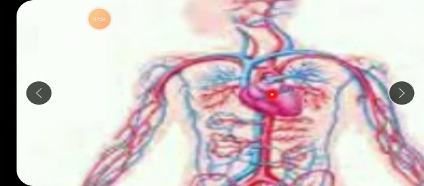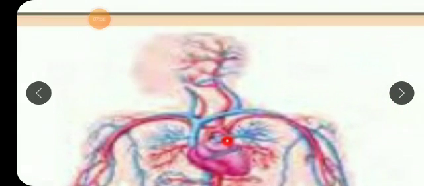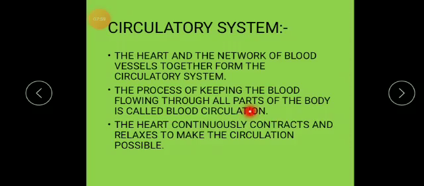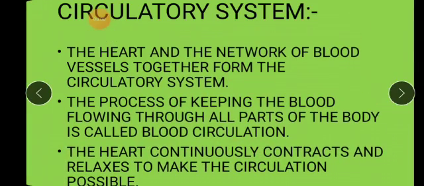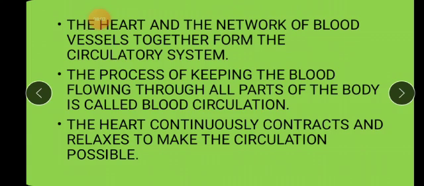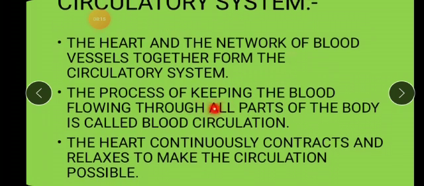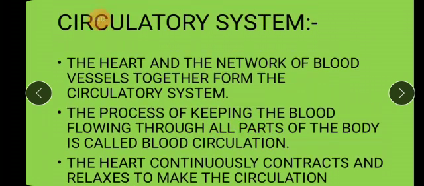So continuously this heart contracts and relaxes, and this whole system is called the circulatory system. See here it is written, the heart and the network of blood vessels together form the circulatory system, and the process of keeping the blood flowing through all different parts of the body is called blood circulation. The heart continuously contracts and relaxes to make circulation possible. Again I repeat, the process of keeping the blood flowing continuously through all different parts of the body is called blood circulation.